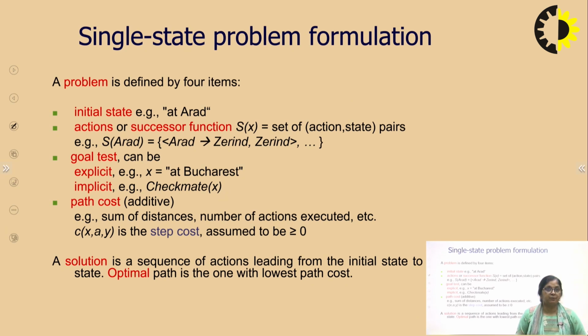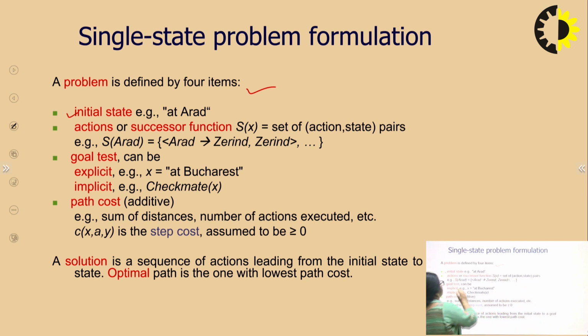So the first point to be understood after this discussion is how to formulate the problem. A problem is formulated with 4 components. There are 4 parts. First is, what is the initial state? In our example, the initial state is that we are in Arad. This is our first state, the initial state.